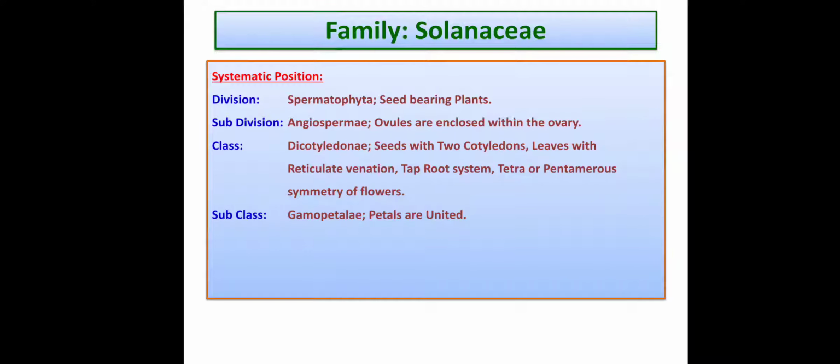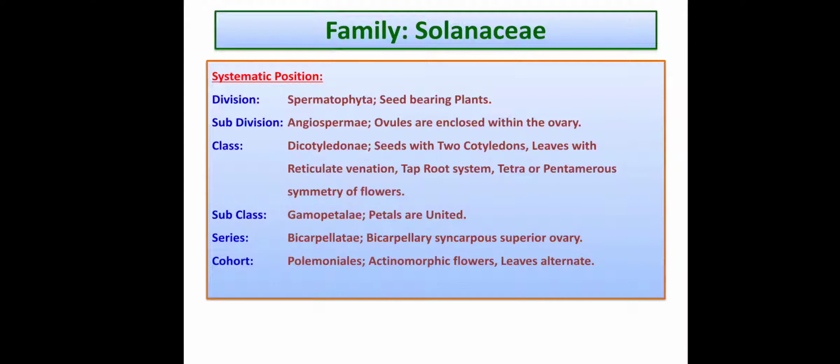Then comes the subclass. For the Solanaceae family, the subclass is Gamopetalae, that is, petals are united. Here the series is Bicarpellatae, because the ovary is bicarpellary, syncarpous and superior. Cohort or order is Polemoniales because flowers are actinomorphic and leaves are alternate. And the family is Solanaceae. So this is the systematic position of family Solanaceae.